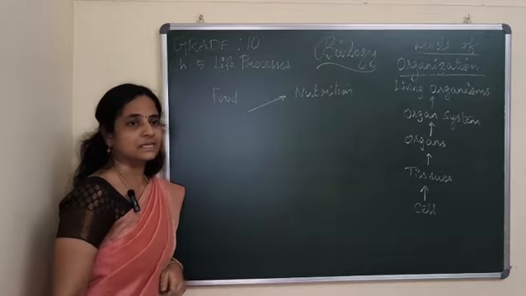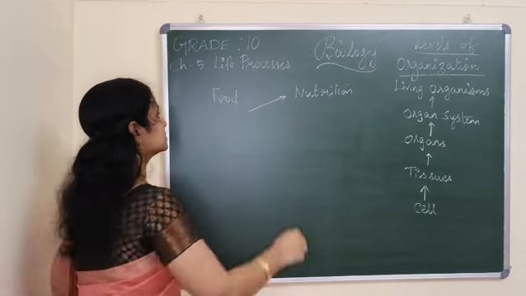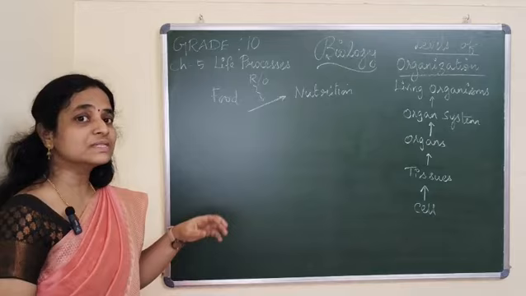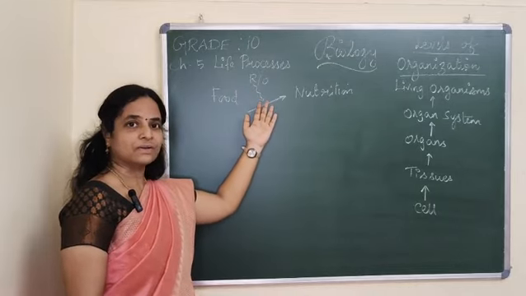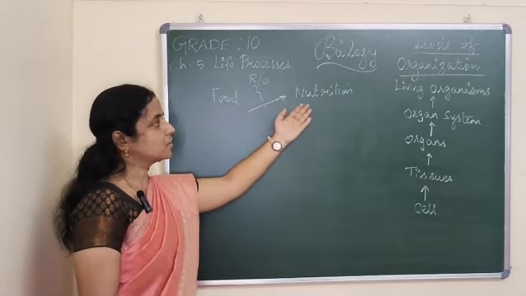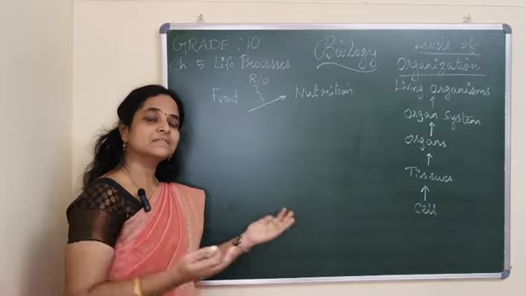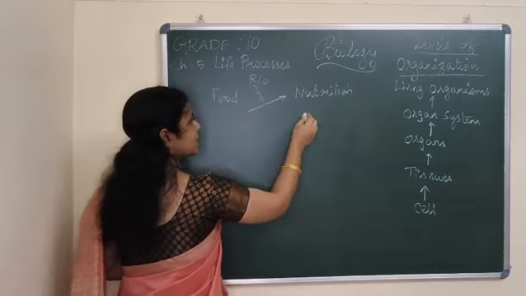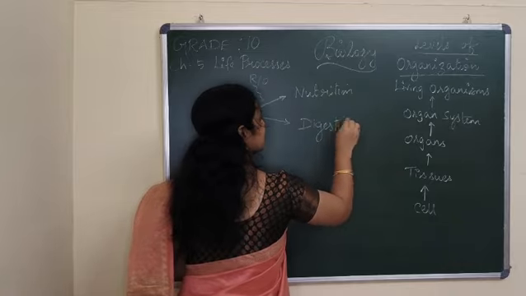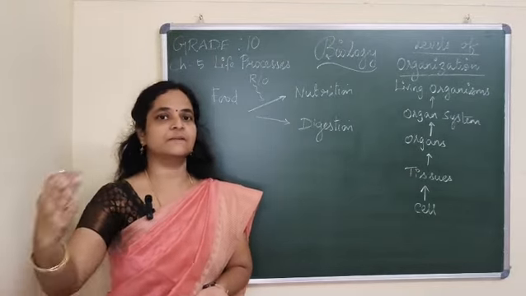To occur nutrition, our body will allow the food to undergo certain chemical processes. You call those chemical reactions reduction and oxidation reactions. So the food will undergo these types of chemical reactions in order to get energy. Now tell me how you get that energy. How is a bigger substance turned into energy? Yes, very good. By the process of digestion. Digestion is the breakdown of complex food substances into simpler substances.